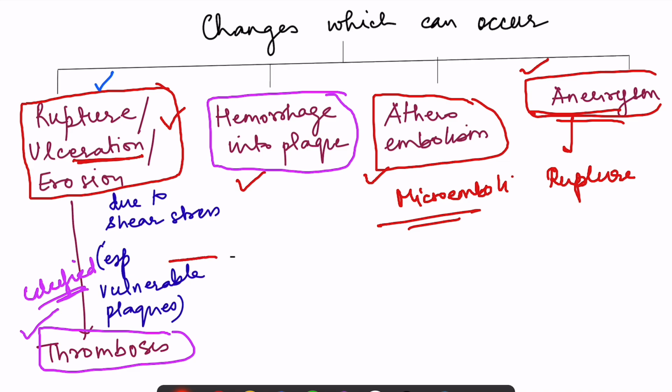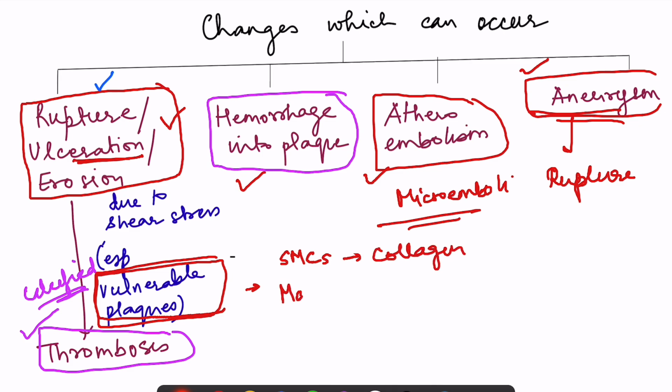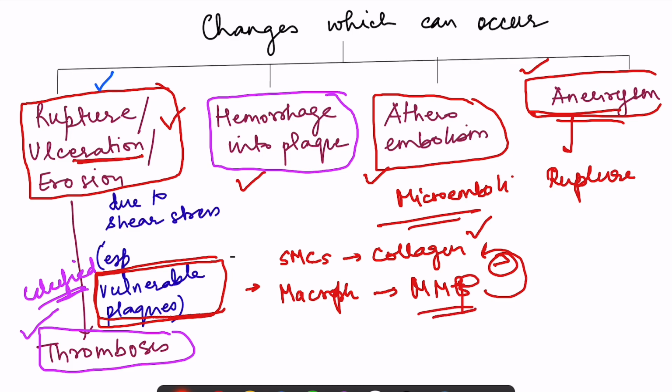Now there is a concept of vulnerable plaque. That means there are certain plaques which have more chances to undergo this rupture, ulceration. And what is happening? We are told that smooth muscle cells are synthesizing the collagen. But our macrophages are the ones which are synthesizing the matrix metalloproteinases. So there is a balance going on between the synthesis of the connective tissue and the destruction of this connective tissue by the matrix metalloproteinases. So these are the ones which are destroying the collagen.